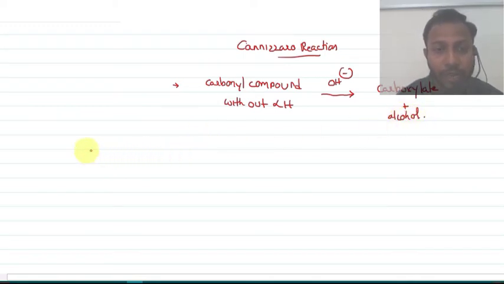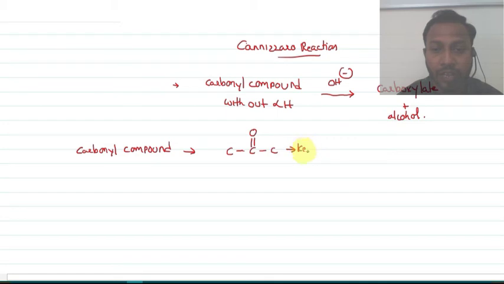Now, what do you mean by a carbonyl compound? Aldehydes and ketones we generally call carbonyl compounds. The important group present in the carbonyl compound is C double bond O. If on either side of this C double bond O you have a carbon, we call it a ketone. If on one side you have a carbon and on the other side a hydrogen, we call it an aldehyde.